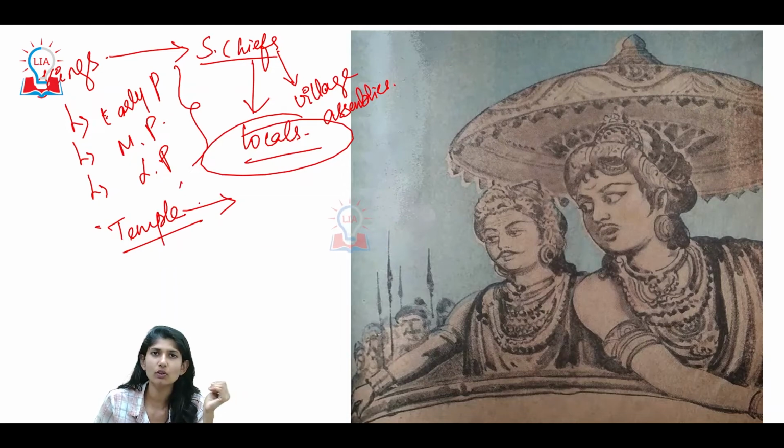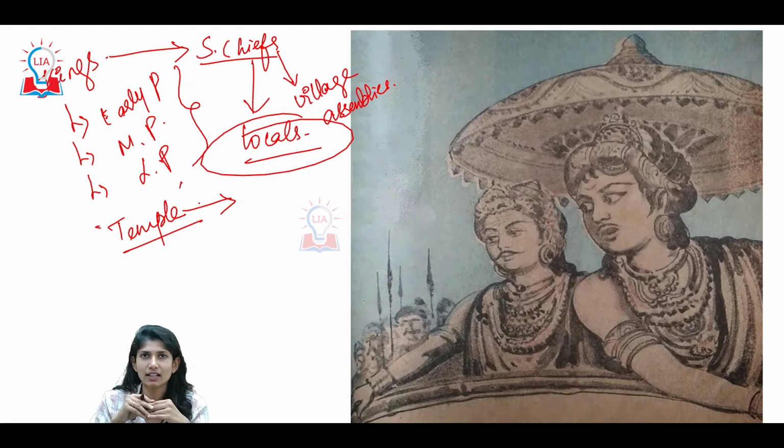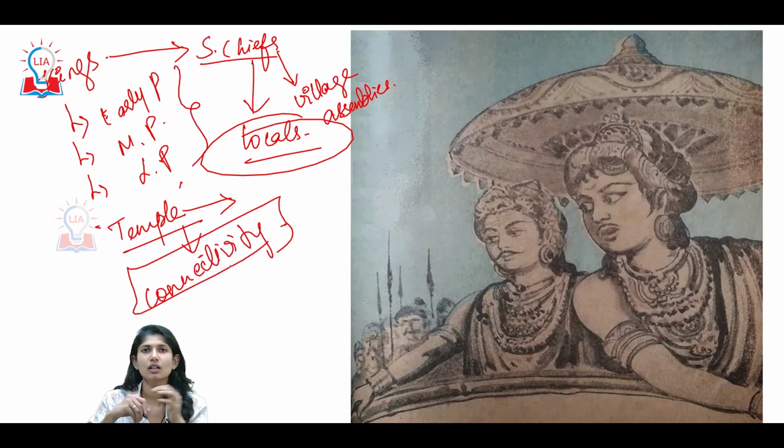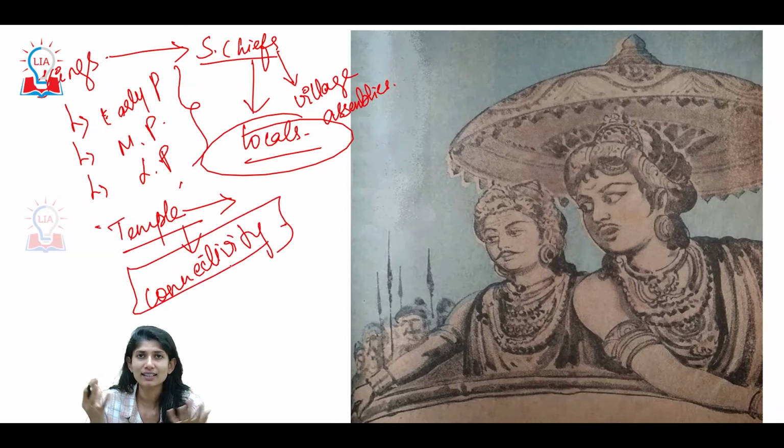These temples were also a zone of learning activity. It was a creative hub, a place where people had connectivity with each other. With respect to temples, kings, chiefs, locals, common people, everything was connectivity. This was the breeding ground, connectivity that created a sense of unity among people.